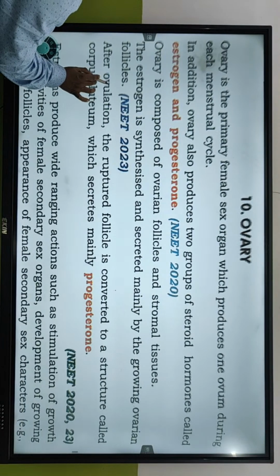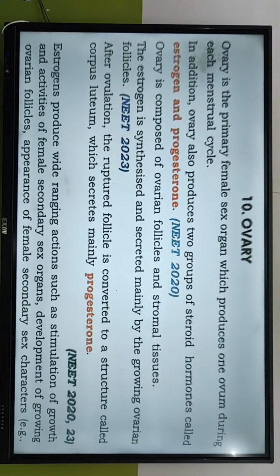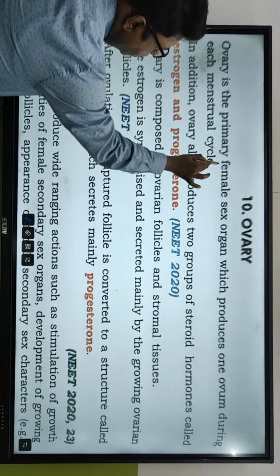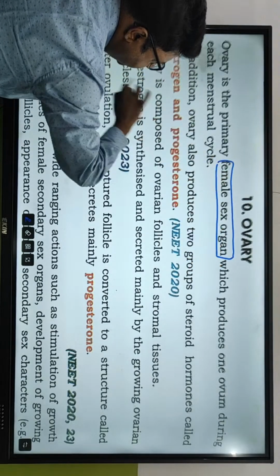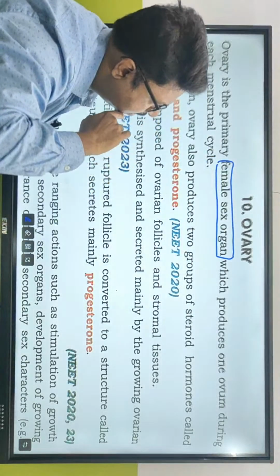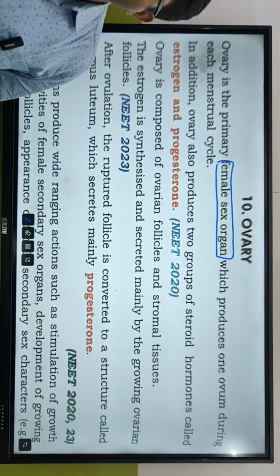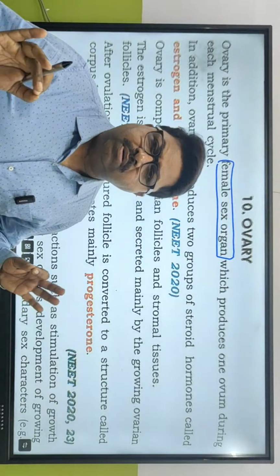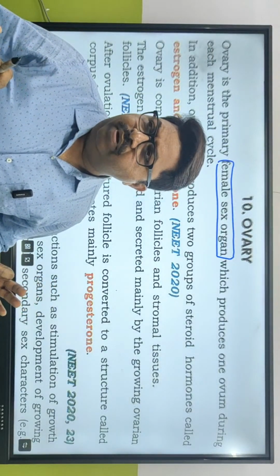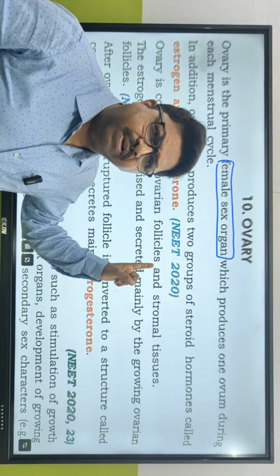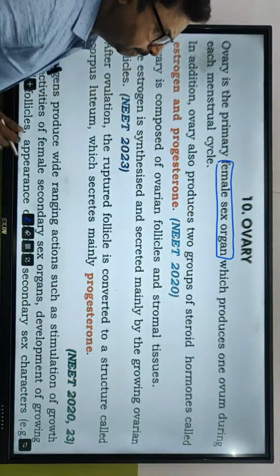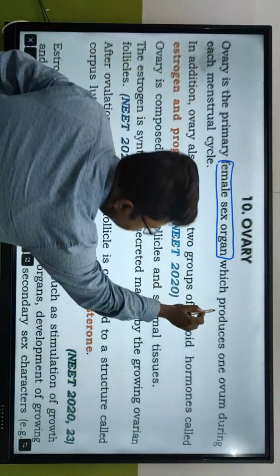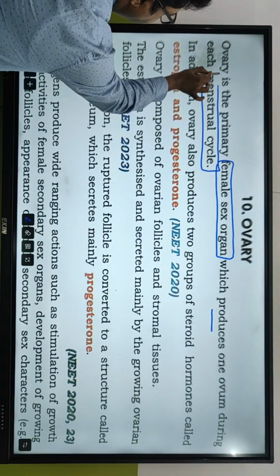So this is the ovary in front of us. See, ovary is the primary sex organ. Why is it called the primary sex organ? Yes, Varun, tell me. Because the main gamete, the ovum, is produced inside the ovary. That's why it is called the primary sex organ, which produces one ovum during each menstrual cycle.